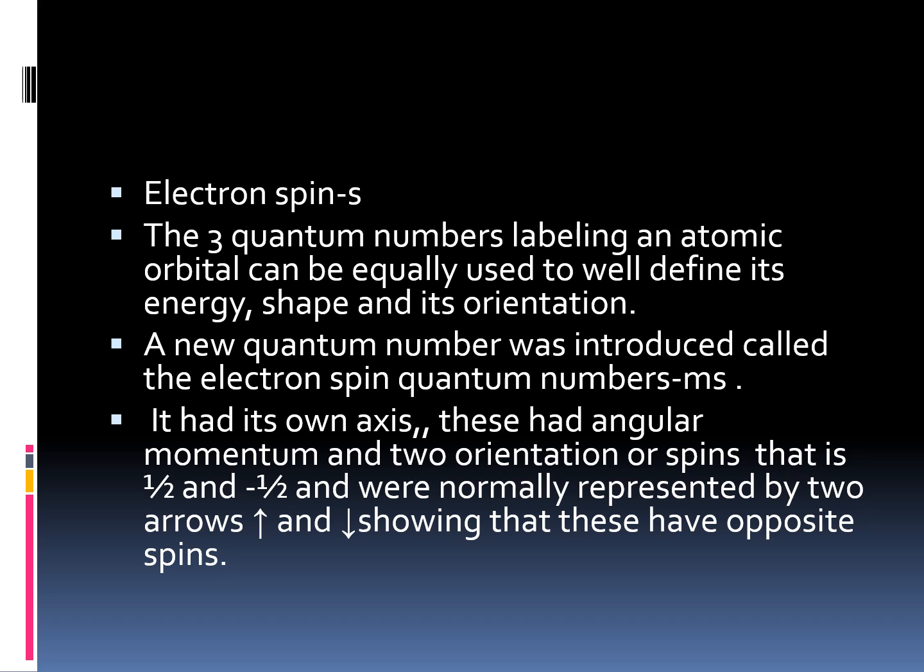In 1925, George Uhlenbeck and Samuel Goudsmit proposed the presence of a fourth quantum number known as the electron spin quantum number, ms. An electron spins around its own axis, much in a similar way as the Earth spins around its own axis while revolving around the Sun. In other words, an electron has, besides charge and mass, an intrinsic spin angular momentum.